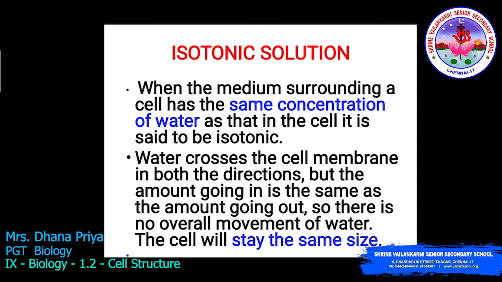So if it is maintained in a balanced way, this is an example of the same concentration of water on both sides. That is called an isotonic solution. So the cell will stay the same size. The cell neither swells up nor shrinks. The same size of the cell is maintained. So that is the result in an isotonic solution.